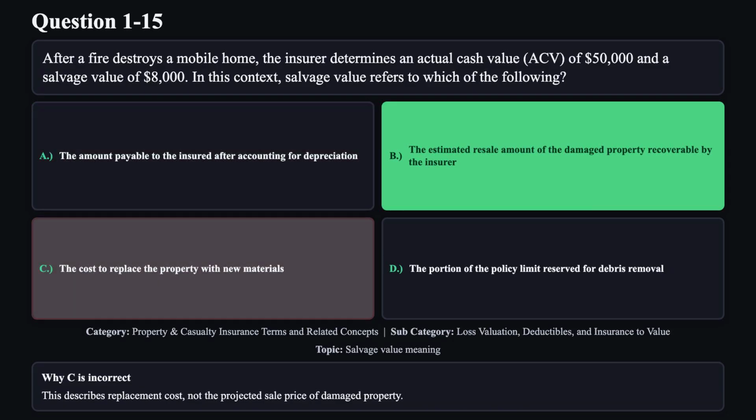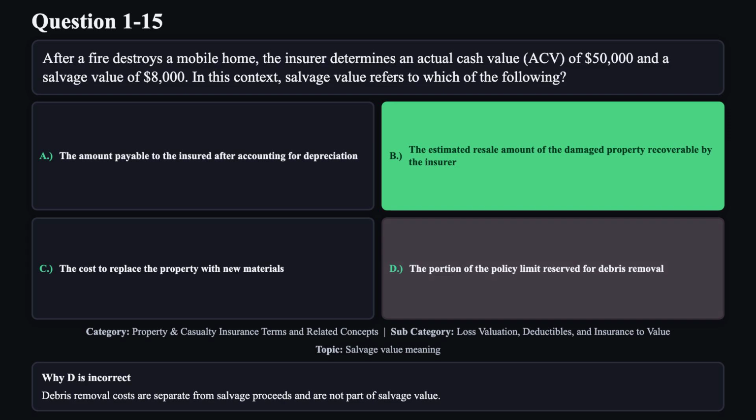Reason C is not correct. This describes replacement cost, not the projected sale price of damaged property. Reason D is not correct. Debris removal costs are separate from salvage proceeds and are not part of salvage value.